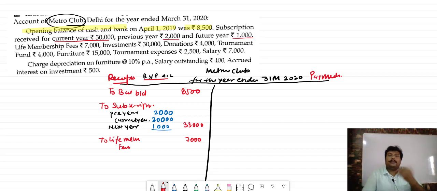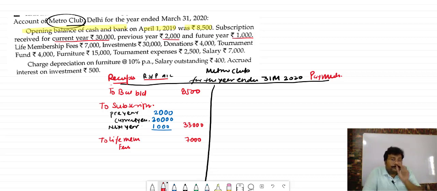Annually you can pay 500 rupees for membership, so every year you have to pay 500 rupees. Or you have one more option: you can pay the membership fees for the whole life at a time. And that will be considered life membership fees.